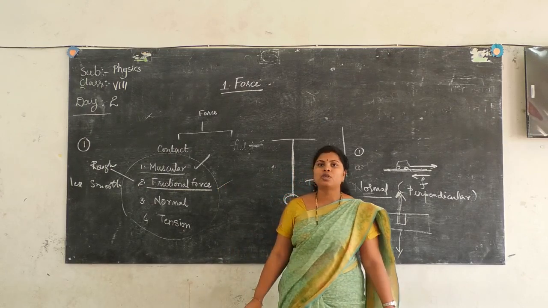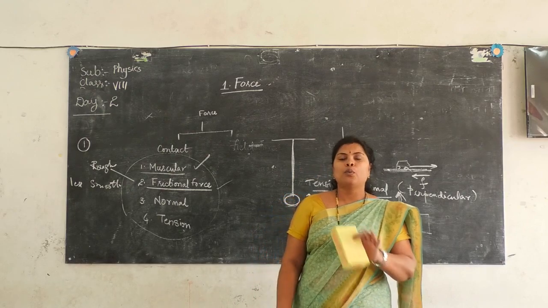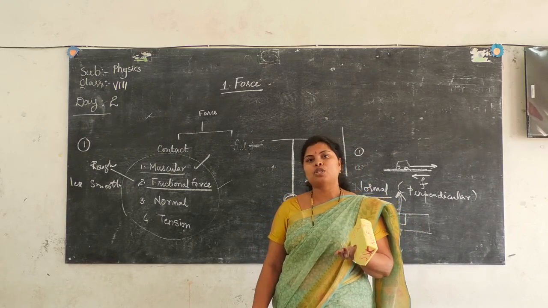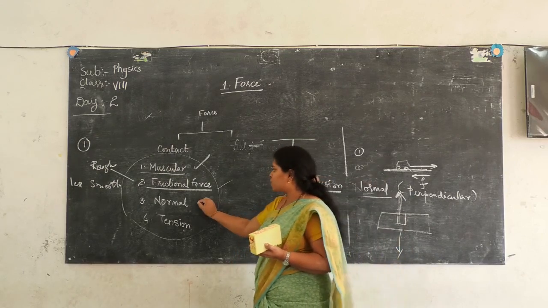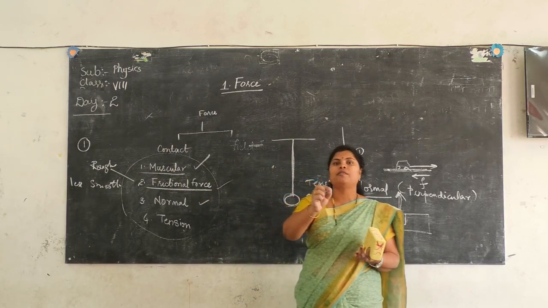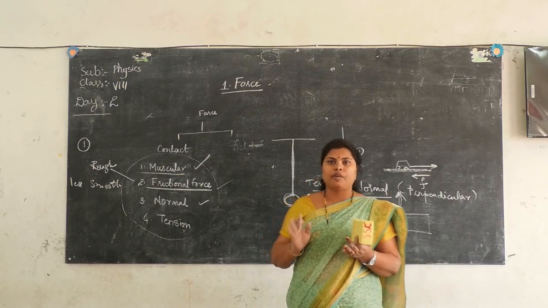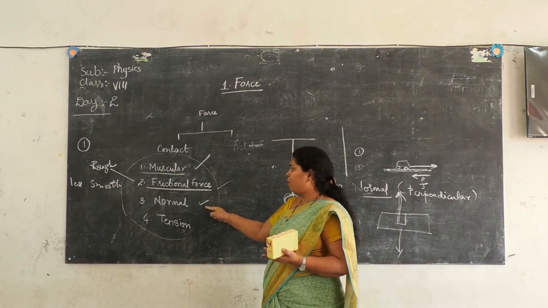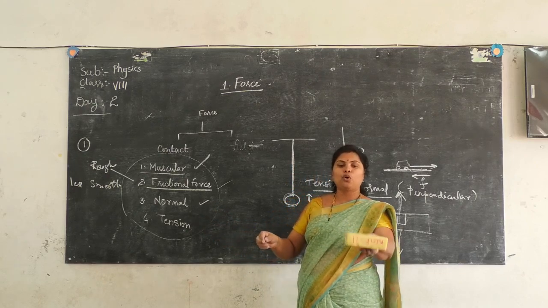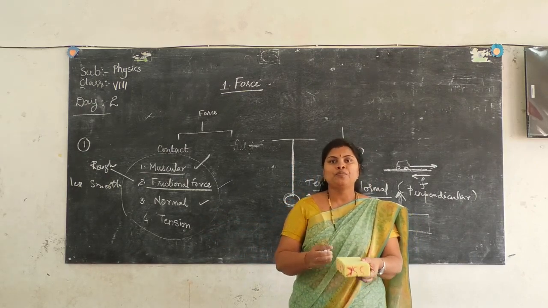Coming to the frictional force, it is that force which resists the motion of the body on the surface. And coming to the normal force, the word normal itself means perpendicular to the surface. Suppose I keep the book on the table.